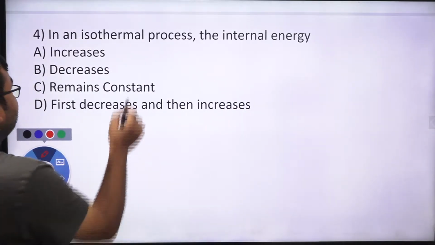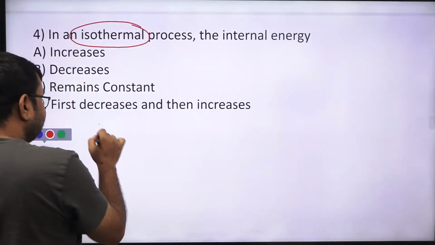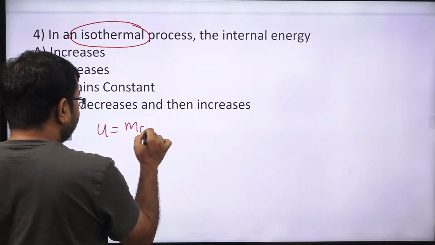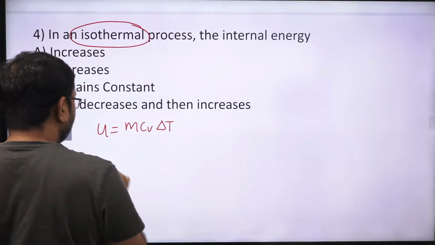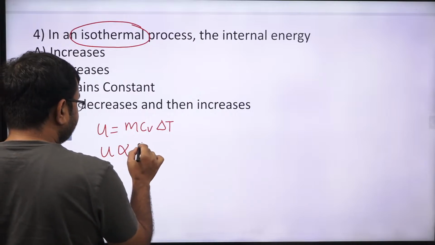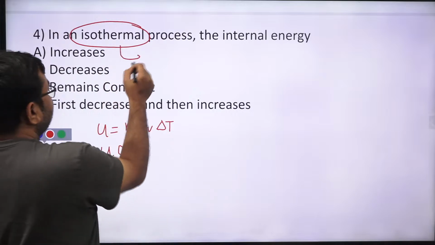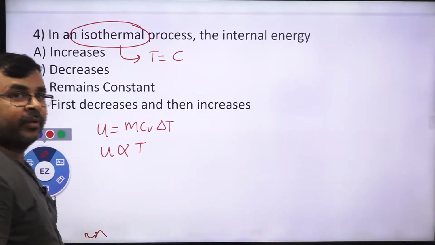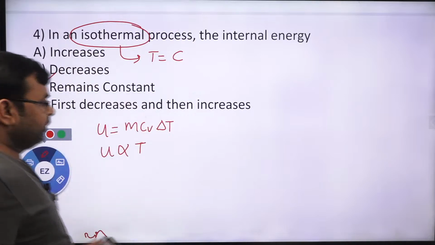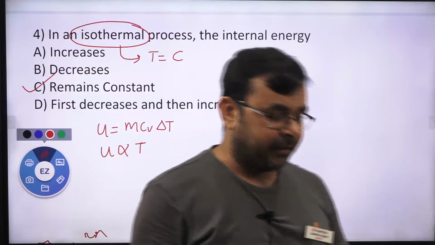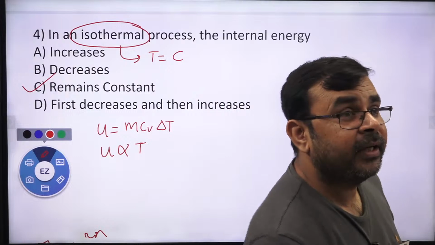This is an isothermal process, correct? The internal energy, as we know, is nothing but m cv delta T. So internal energy is a function of temperature, and obviously in an isothermal process the temperature remains the same. So simply we can say the correct answer is remain constant. This is the correct answer. Yes or no? Correct?